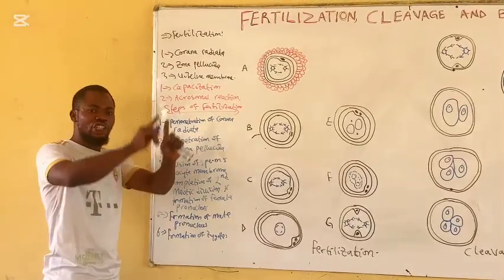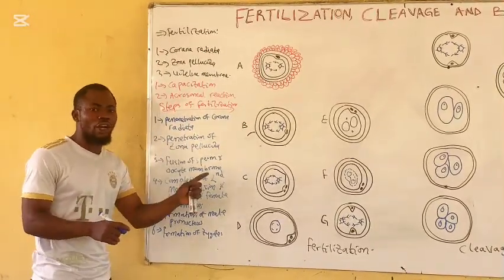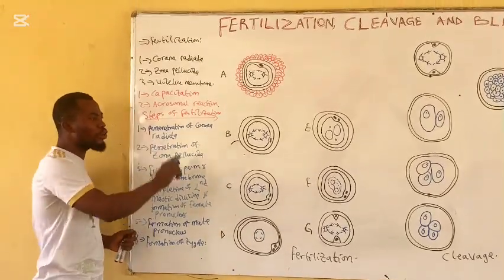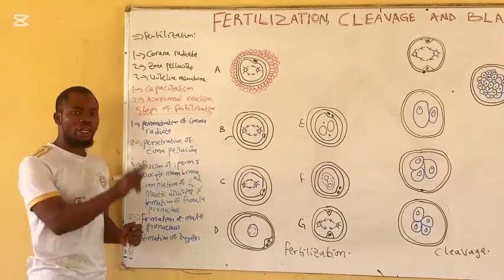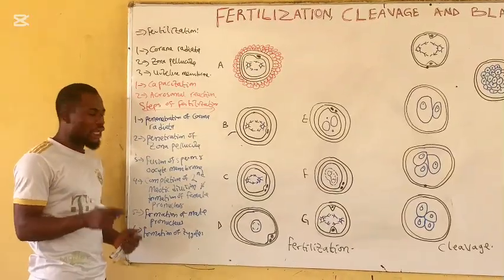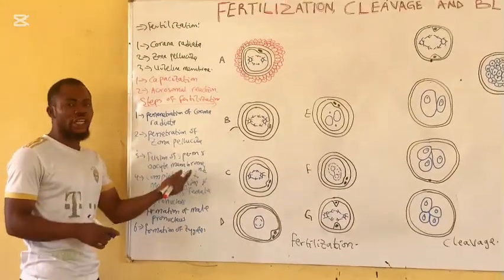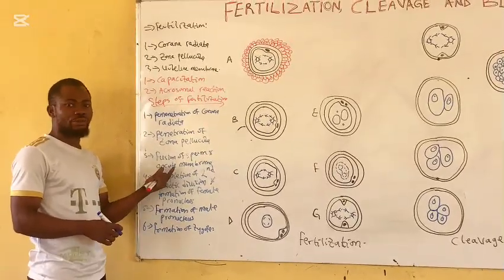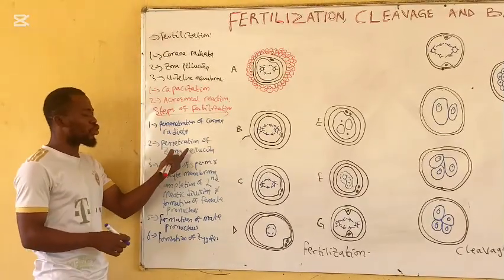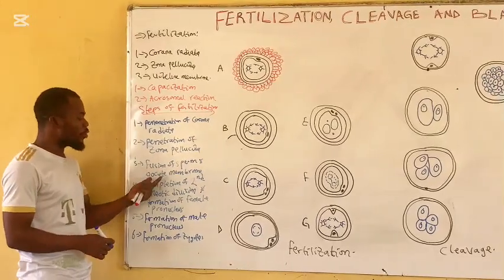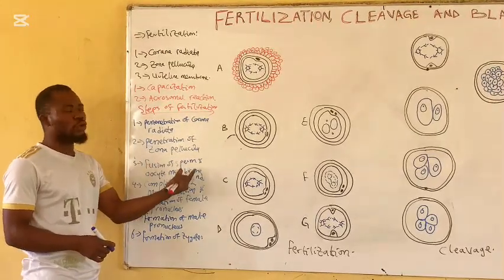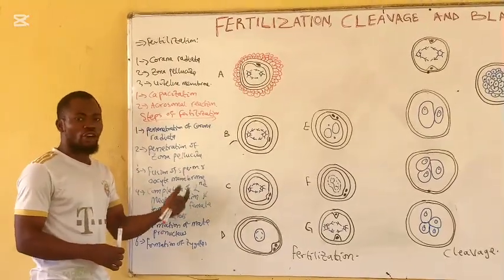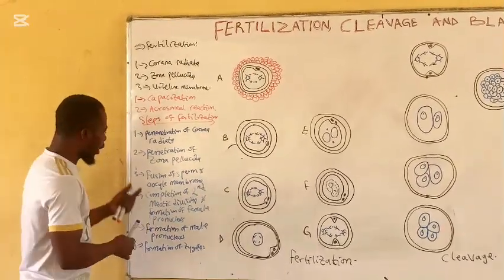There will be conformational changes in the property of the zona pellucida called zonal reaction. This zonal reaction will make the zona pellucida impermeable to other sperm cells. And the zonal reaction is being initiated or carried out in the presence of the zonal proteins. The zonal proteins bring about the zonal reaction, and it involves the dissolution of the zona pellucida by the acrosomal enzymes such as acrosin or hyaluronidase or trypsin-like enzymes.